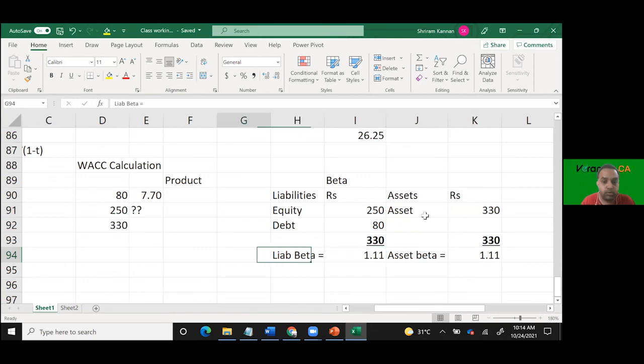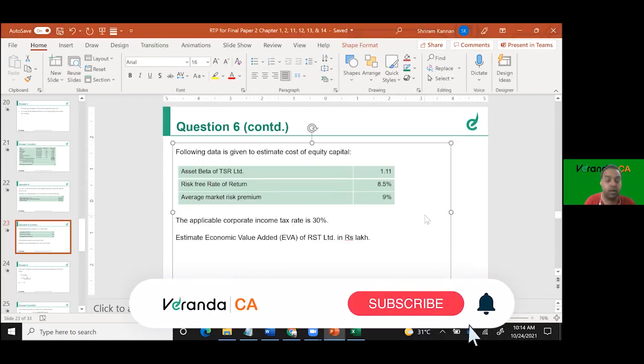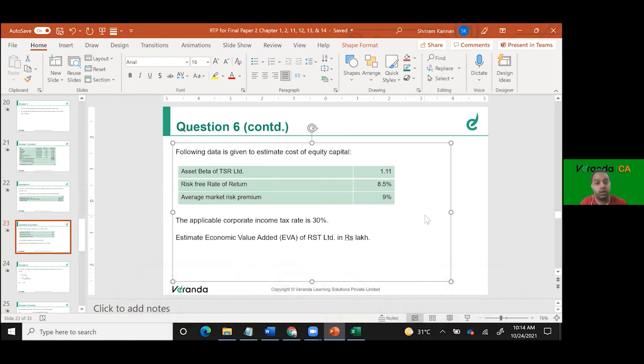1.11. Debt carries a beta of 0. Equity beta we need to find as the balancing figure. Let's assume it is X. 250 into X plus 80 into 0, divided by 250 plus 80, should be equivalent to 1.11, the weighted average. We calculate the beta of equity and substitute it in the formula RF plus beta times RM minus RF to get the CAPM return, that is, the cost of equity.